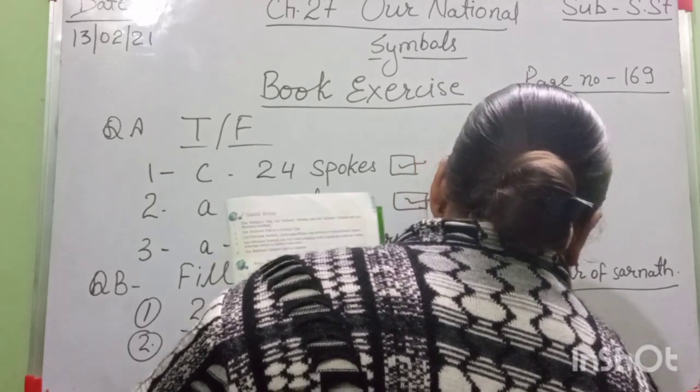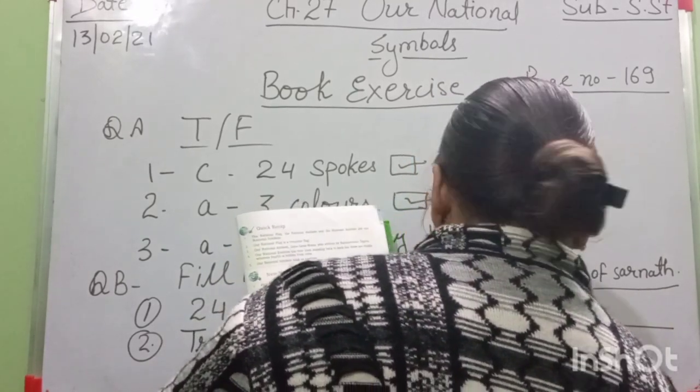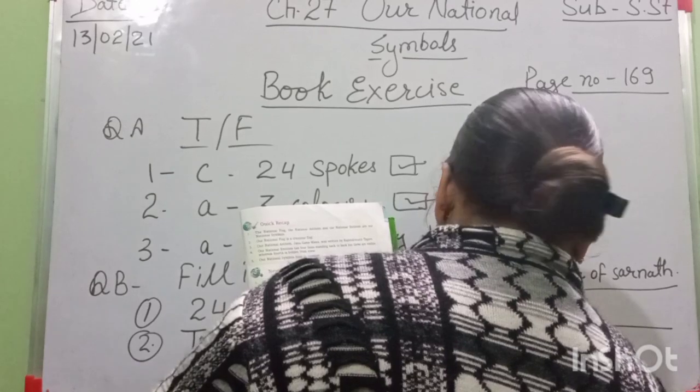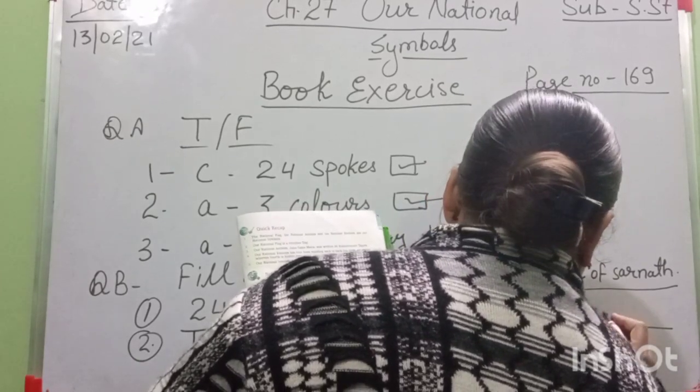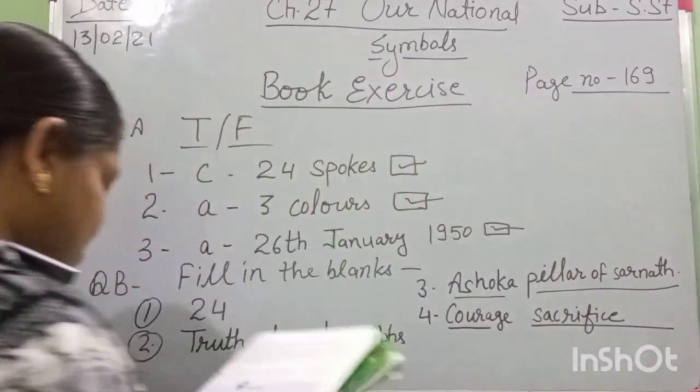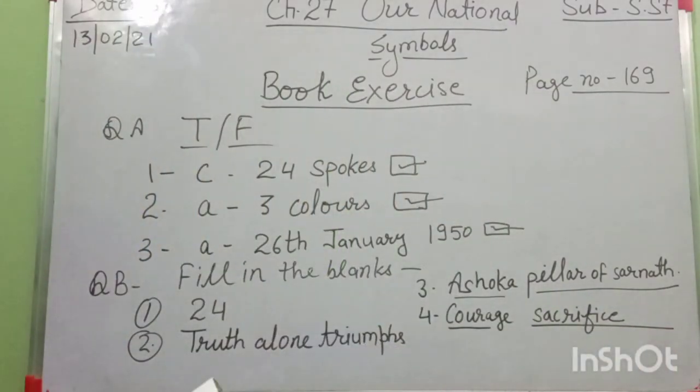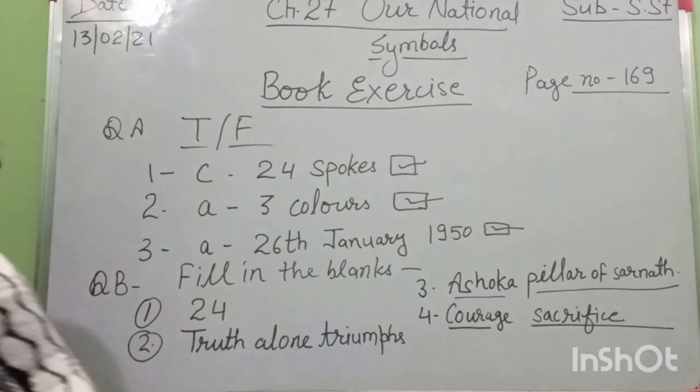The first word is courage, and the second is sacrifice. The next is number 5: the green color in our flag stands for life and prosperity.